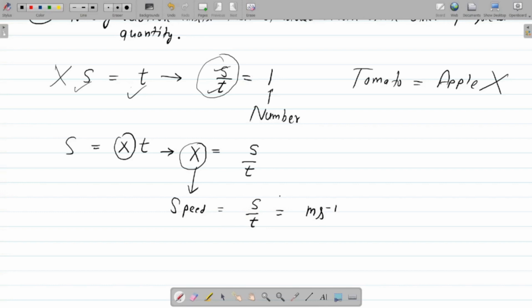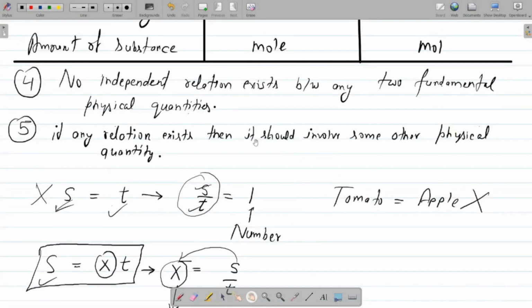So what is the difference between this equation and this equation? This equation is an independent equation, which does not exist practically, and this is a dependent equation. Basically, this is the relation between two fundamental quantities that involves some other physical quantity. And you know what this quantity is? This is speed, right? I hope it is clear to all of you what the meaning of these two statements is.